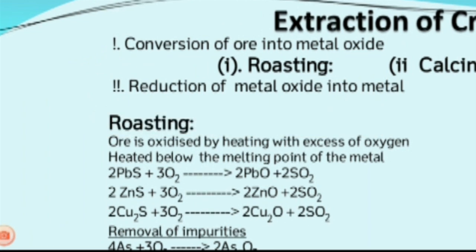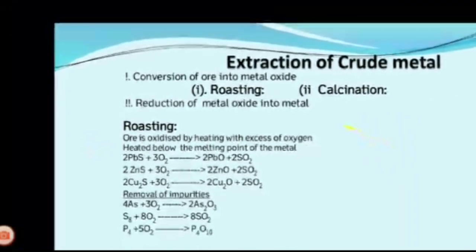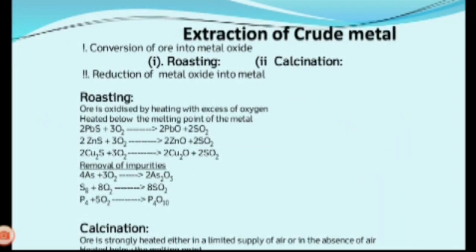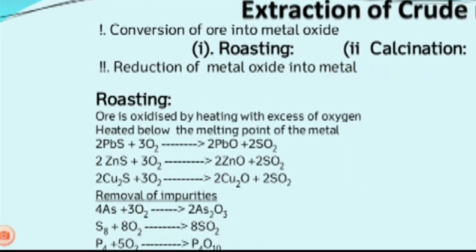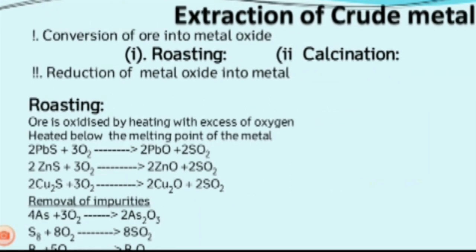Conversion of ore into metal oxide is done by 2 steps, roasting and calcination.